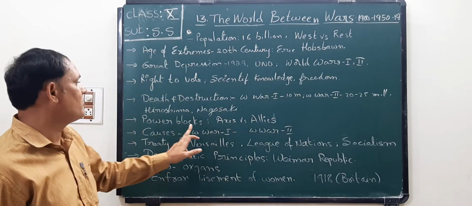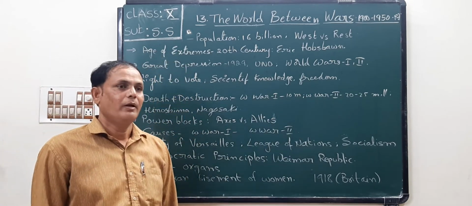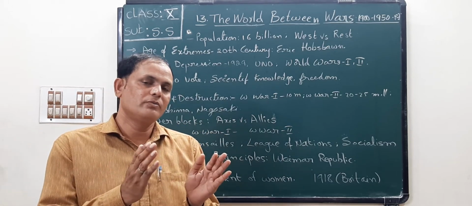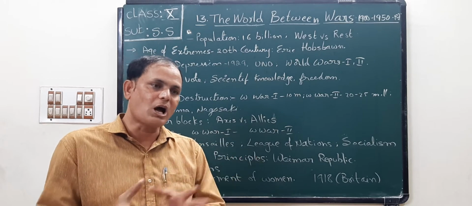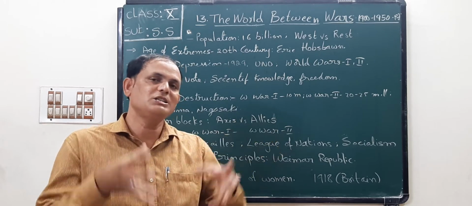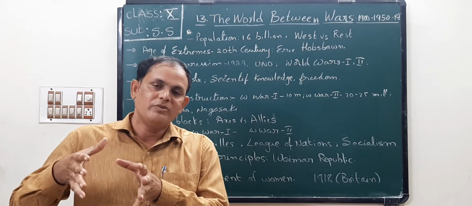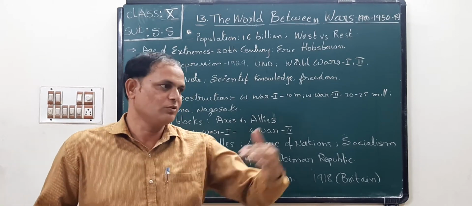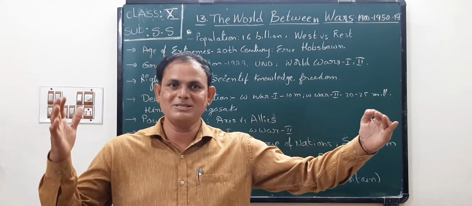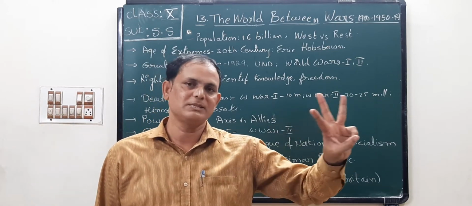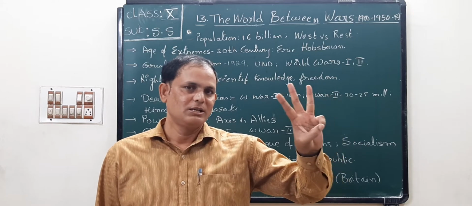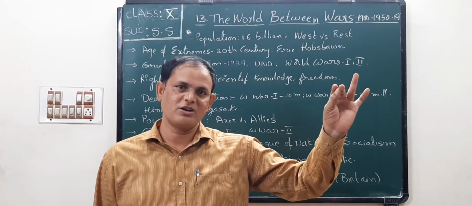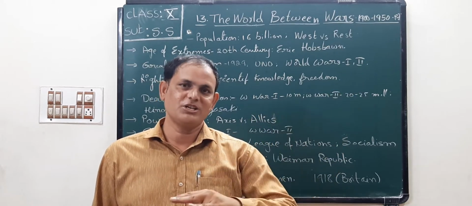Next, children, power blocks. If we carefully observe World War One and World War Two, how the countries fought each other: first, they formed groups. One group is the Axis power group, another group is the Allied power group. The Axis powers are Germany, Italy, and Japan. Germany and Italy belong to the European continent. Japan belongs to the Asian continent.